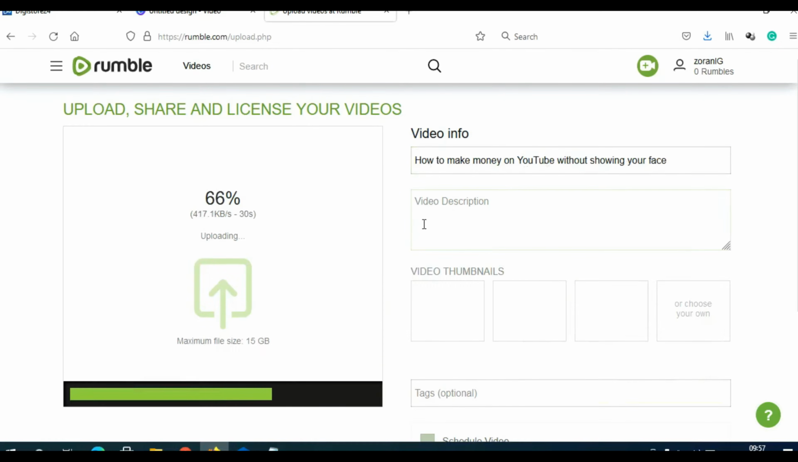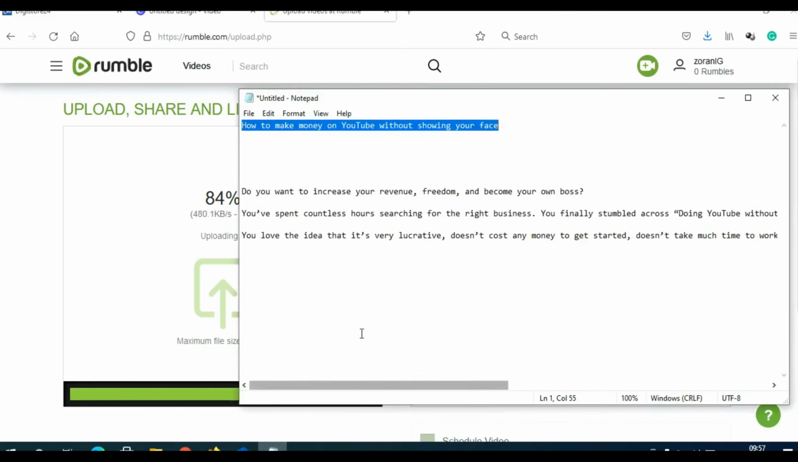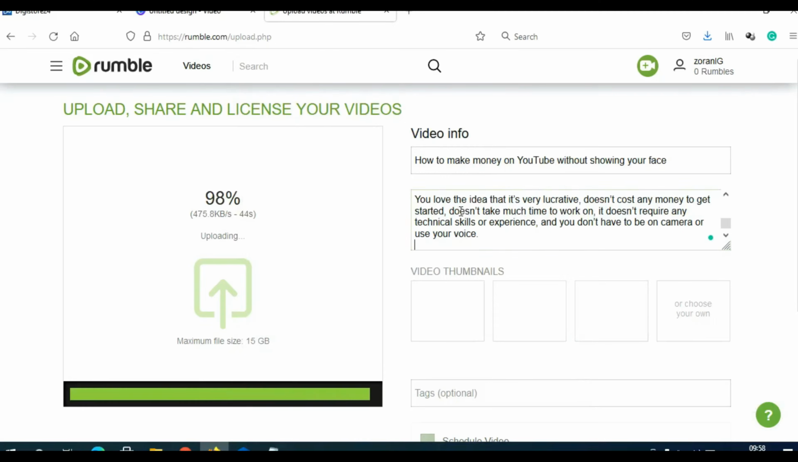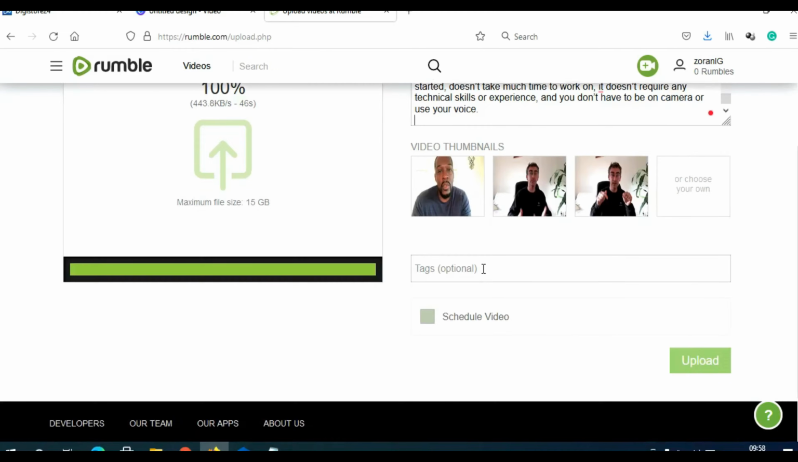And you need to add a description, same thing. Try to add your main keyword in the description in order to optimize this video for search engines. I already prepared a description as well, so I will just copy this, Ctrl C, and paste it here. You can add thumbnails. I didn't prepare a thumbnail for this example, so I will just choose this one here, for example.